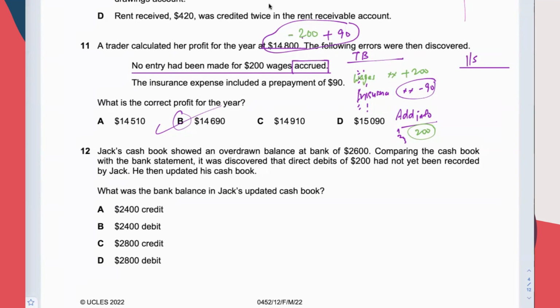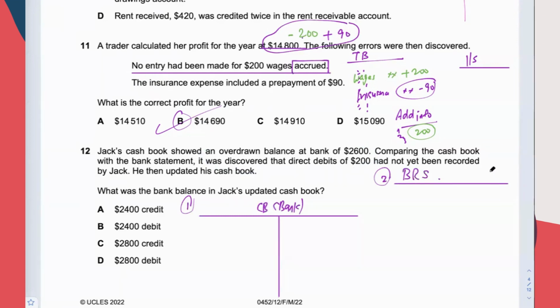So even before I start reading the question, I normally will come up with the template first. The first step answer and the second step answer. First step answer is the cash book bank account. We have to update the cash book bank account. Next step will be the bank reconciliation statement.